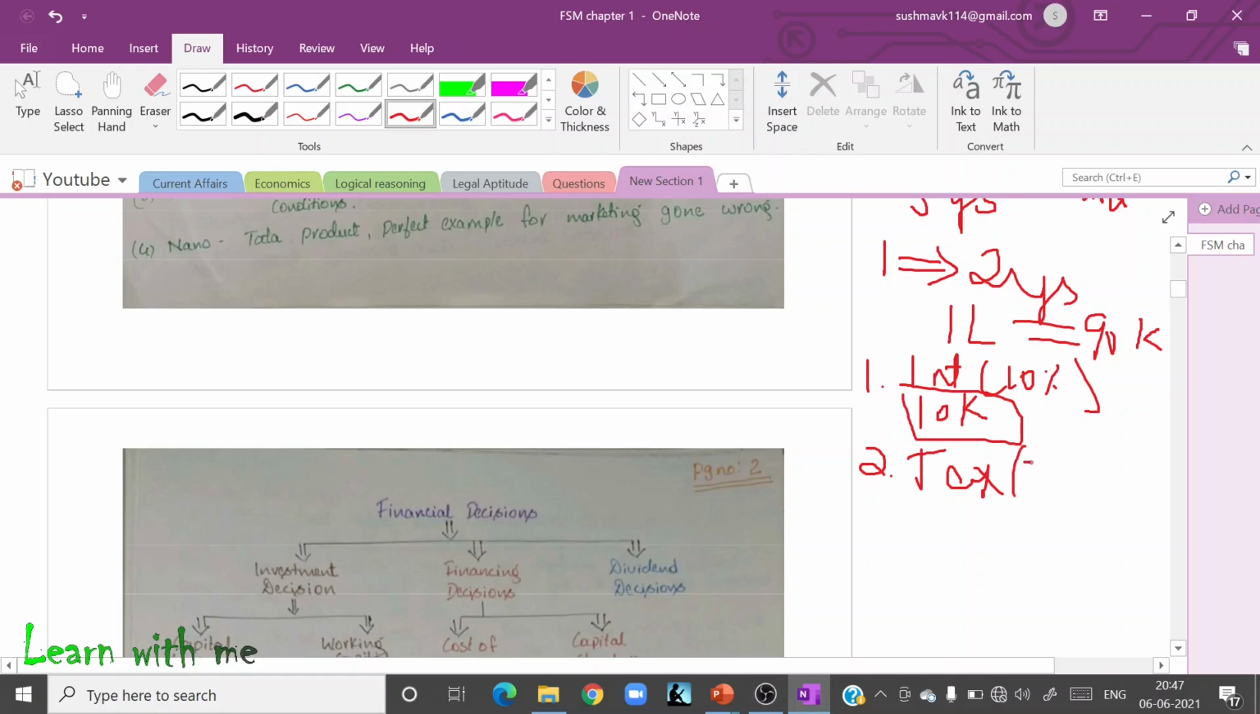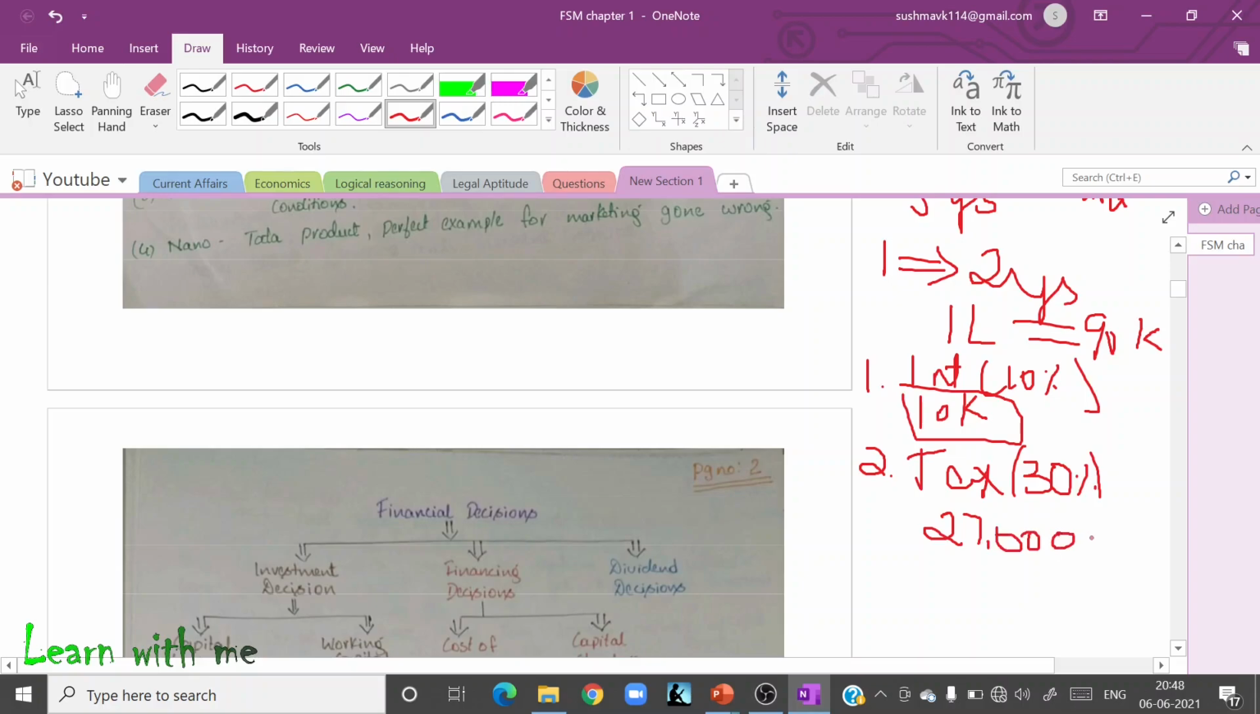So let us assume the tax is at 30%. Now my total amount is 90,000. So then in 1 lakh, I've already paid 10%, that is 10,000. Now the remaining amount is 90,000. In that I have to pay 30% tax. How much? 27,000.